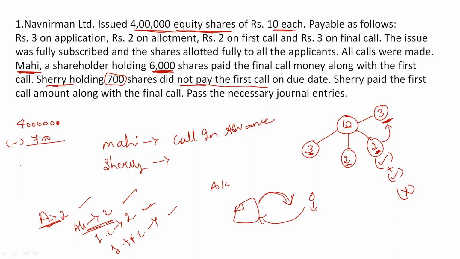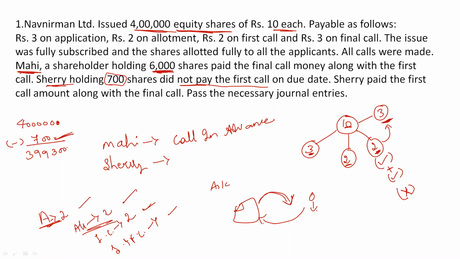In total, into my bank account, I received amount for how many? For 3 lakh 99,300 shares. I could not receive amount for 700 shares.